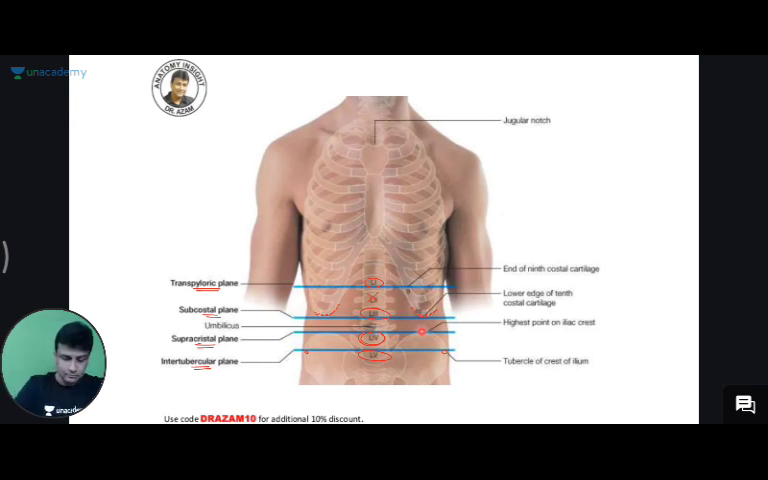Let's go. So we are done with two small topics here. One is about the regions of the abdomen; the abdomen is totally divided into 9 regions. And the second thing is we have learned about the planes and at what level they are present.